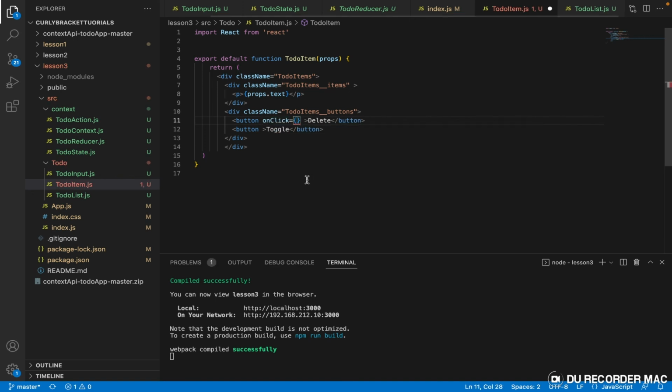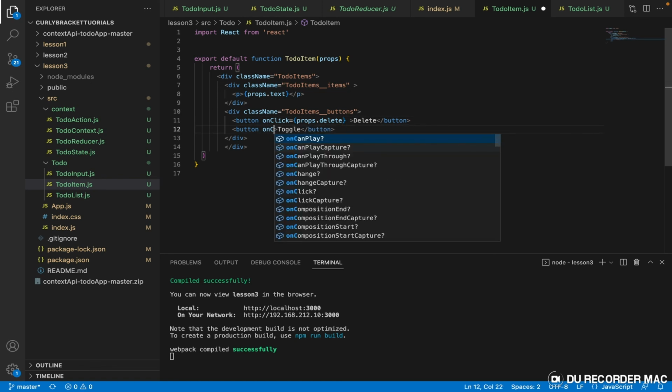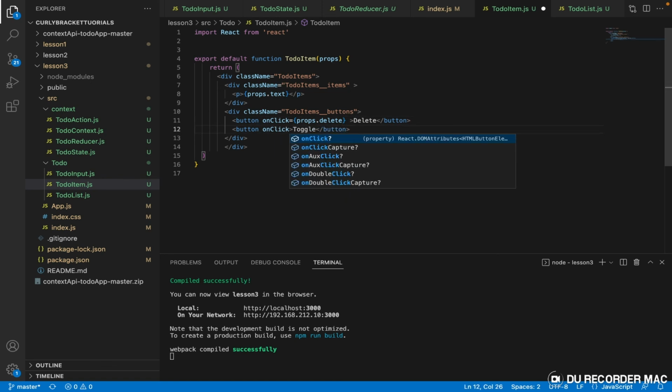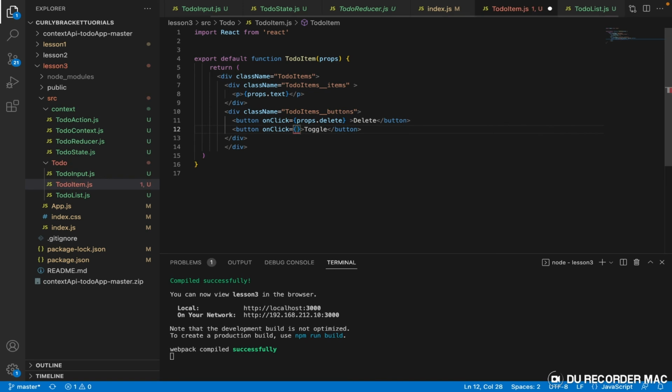This is the delete button, right? So on click, props.delete, and this particular one on click, props.toggle.